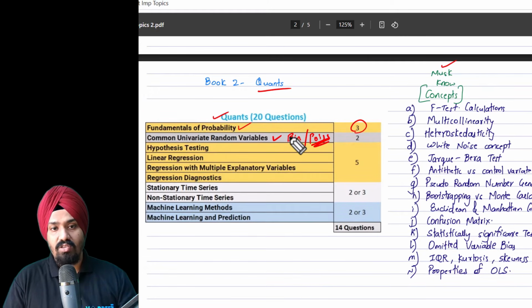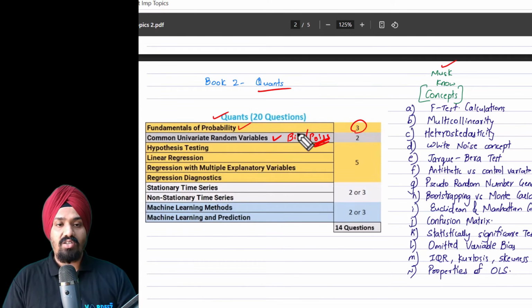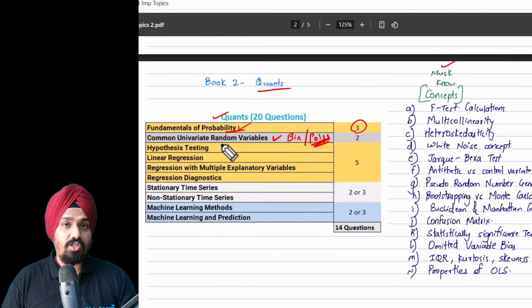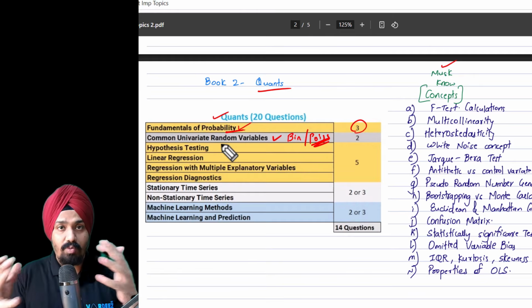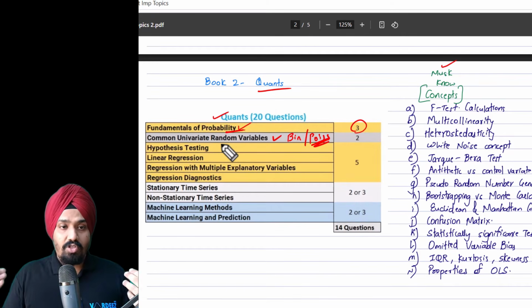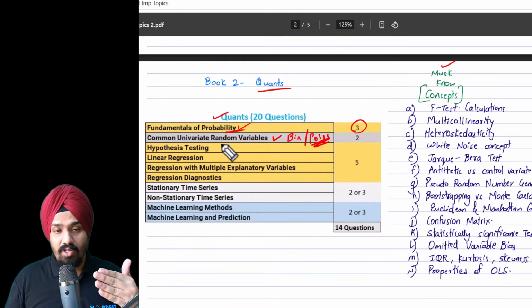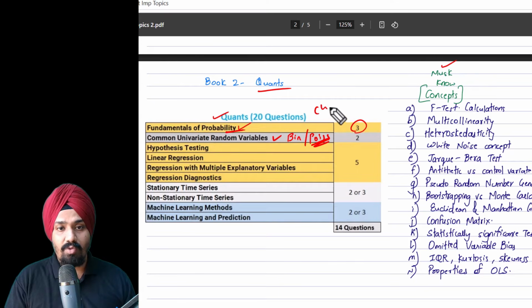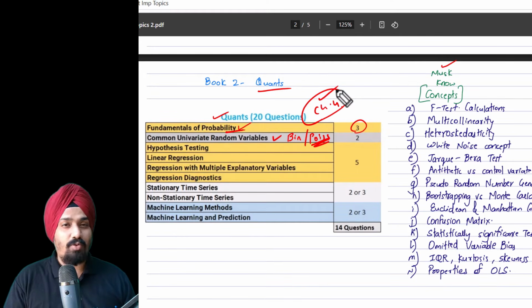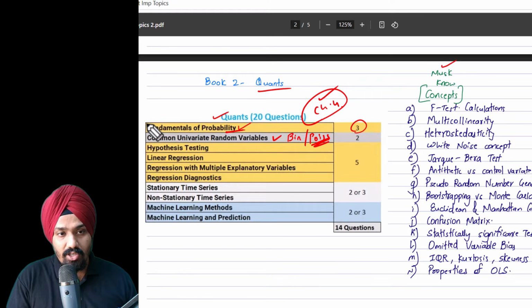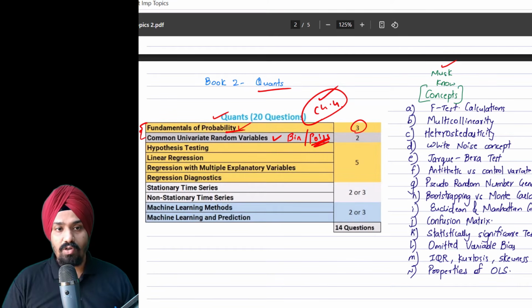These two topics can be combined with the first chapter. So if you see a lot of probability questions on the exam, it's no surprise that it has been combined with another chapter. Similarly, it can be combined with chapter number 4 as well. But these two chapters are very crucial for quants.